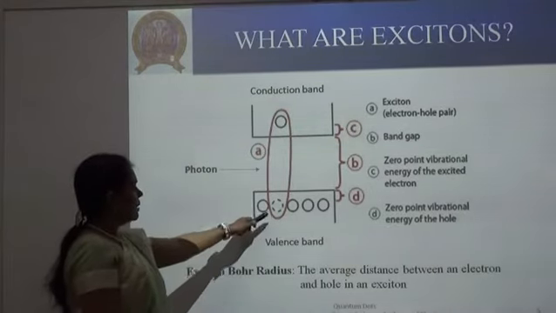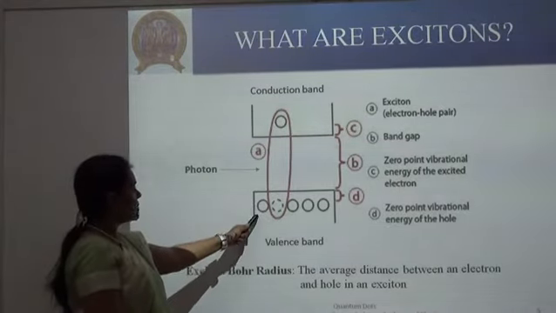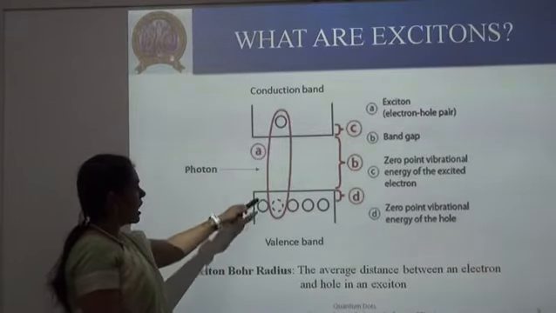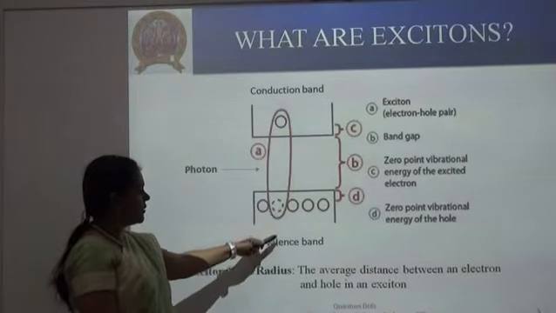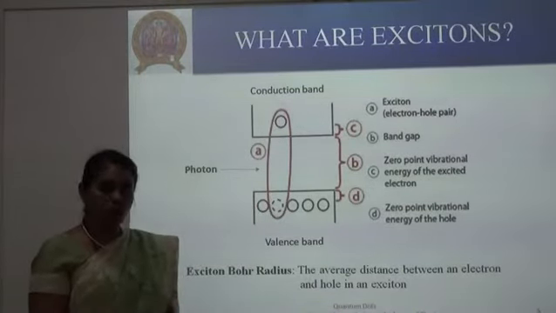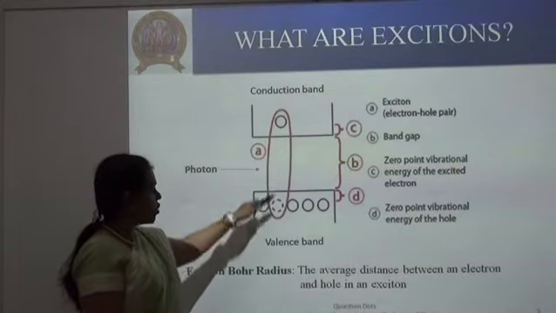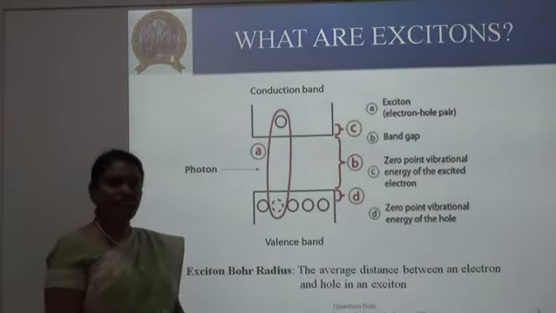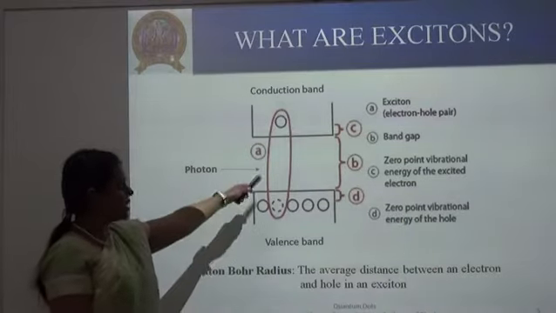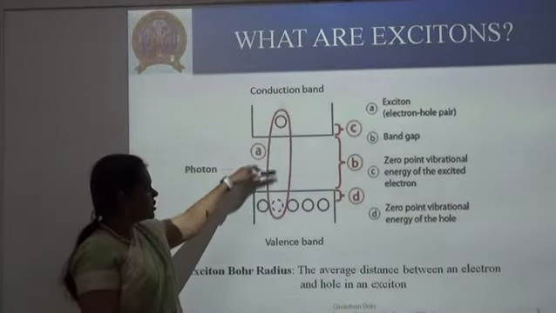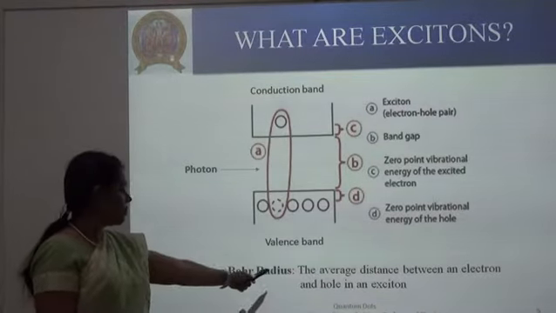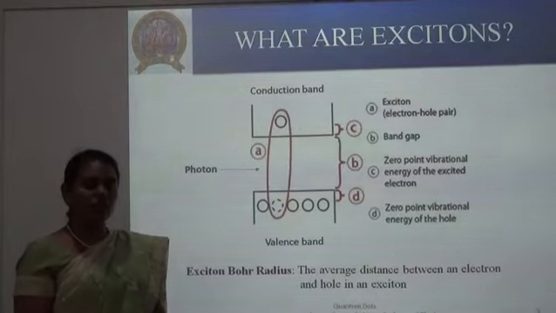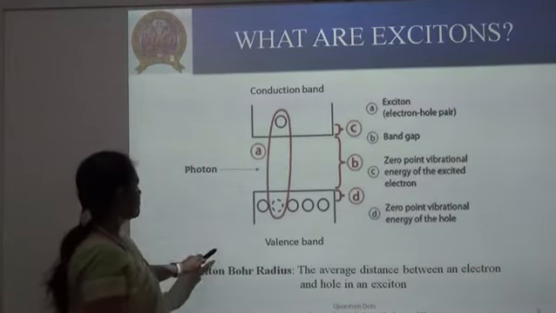So here, when an electron present in the valence band absorbs energy and moves to the conduction band, it leaves a positive vacancy in the valence band. This is called as hole. This pair of electron and hole is called as exciton. This pair is called as exciton, and the average distance between the electron and the hole is called as exciton-Bohr radius. And this particular radius is going to decide the nanostructure of materials.